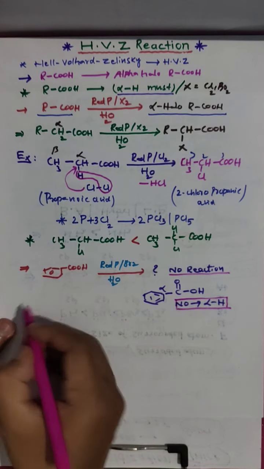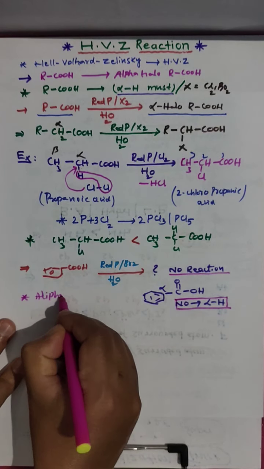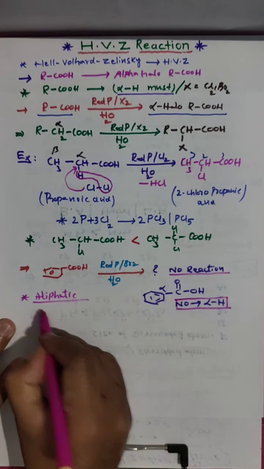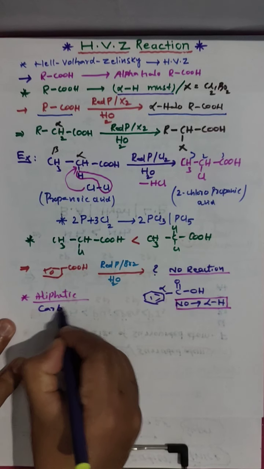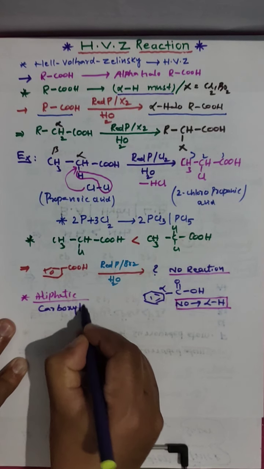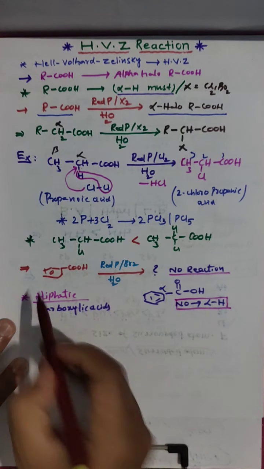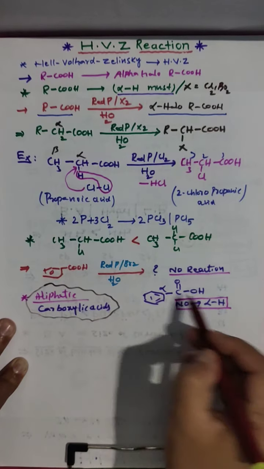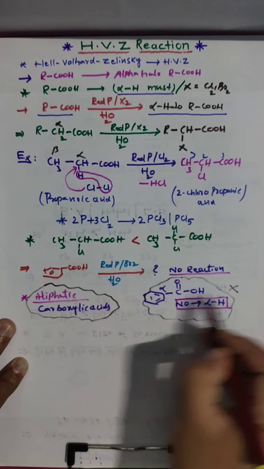That's why you have to take only aliphatic carboxylic acids. The HVZ reaction is only for aliphatic carboxylic acids and not for aromatic carboxylic acids. These aromatic carboxylic acids will not give any product.